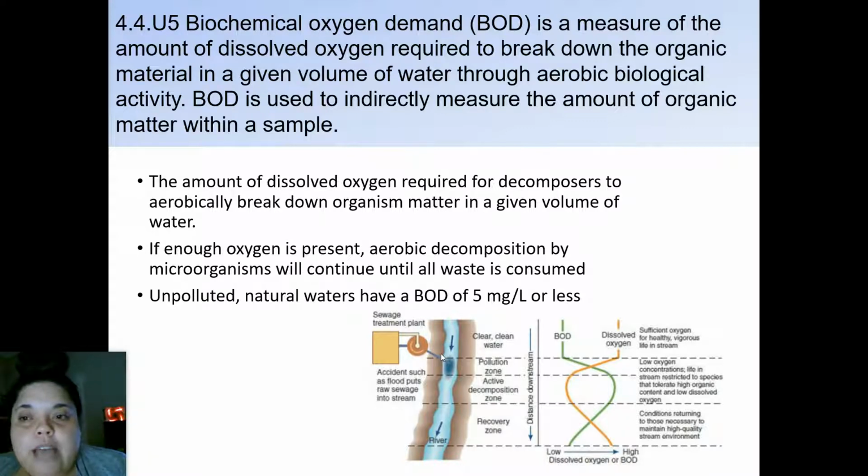Unpolluted natural waters have a BOD level of about 5 milligrams per liter or less. And so if we look at other polluted areas, you're going to see that BOD actually start to increase, which means that would be something that would be bad.